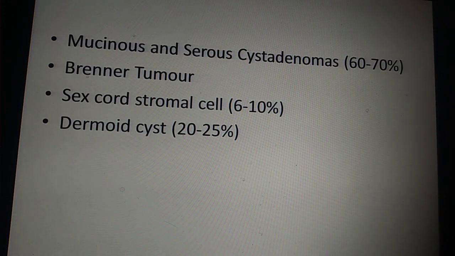Now, like I said, the big chunk is from the epithelium. Epithelial ovarian tumors are the most common ovarian tumors. So that is mucinous and serous cyst adenomas. Then you have Brenner tumors, sex cord stromal cell tumors, then dermoid cyst. So mostly by and large, whenever somebody comes to you with an ovarian tumor, and if it turns out to be benign, it will be mucinous and serous cyst adenoma or a dermoid cyst most commonly. The other two varieties you will be finding very rarely.